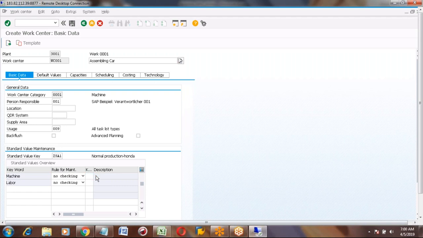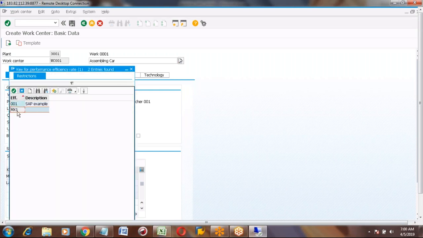Can you click this? We'll see what kind of values we have. These are the two values, 001 sample and MK1. You can maintain this in configuration. The efficiency rate you can maintain and select.